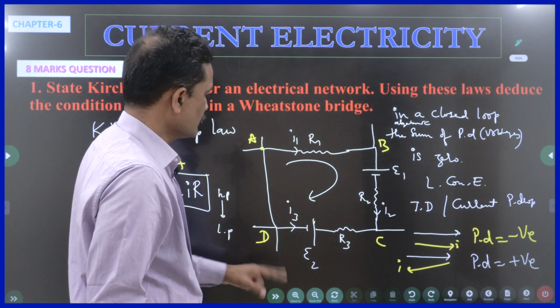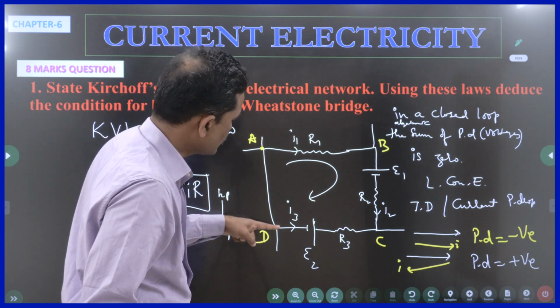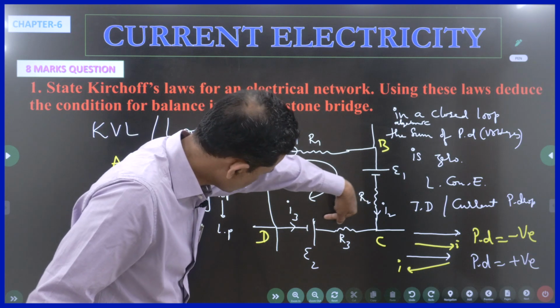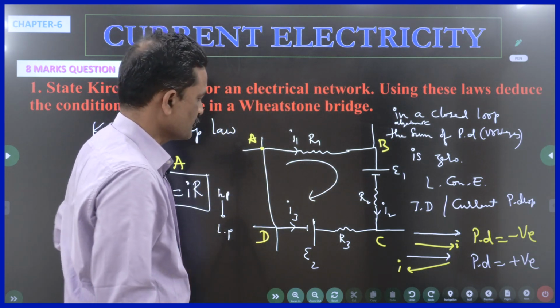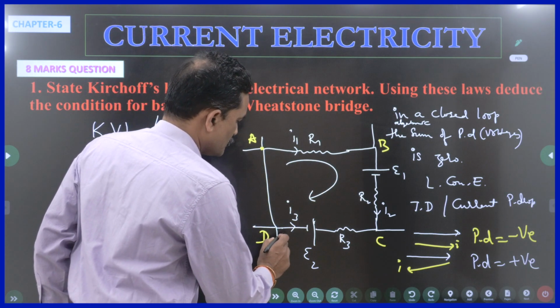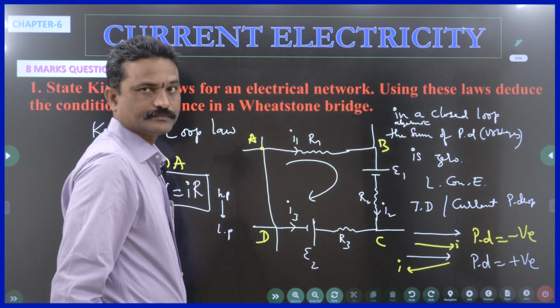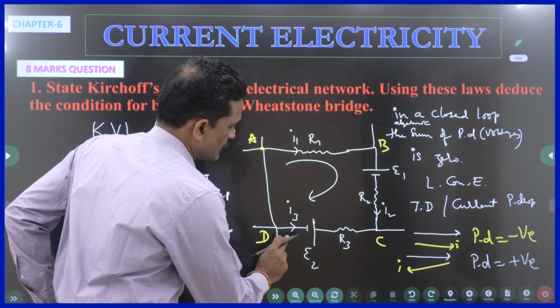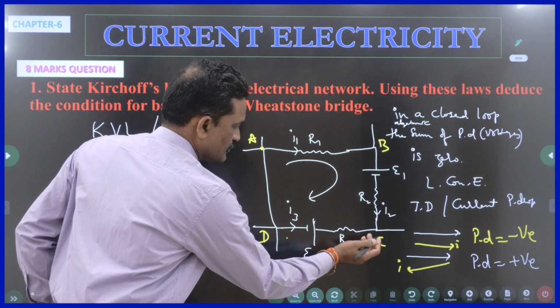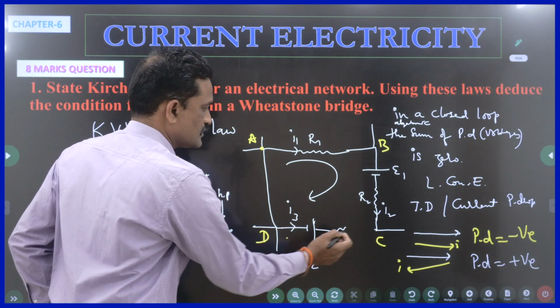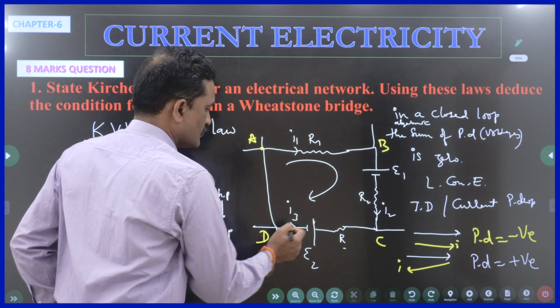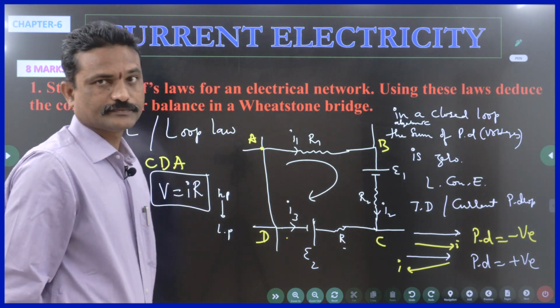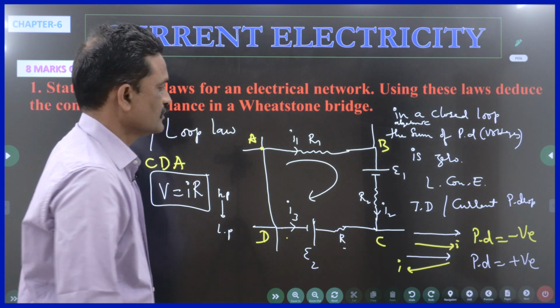In another case, let us say your current is going in this direction and you are coming in this direction. Current is going from high potential to low potential and you are coming from low potential to high potential. That means the potential drop is positive. That you have to remember.